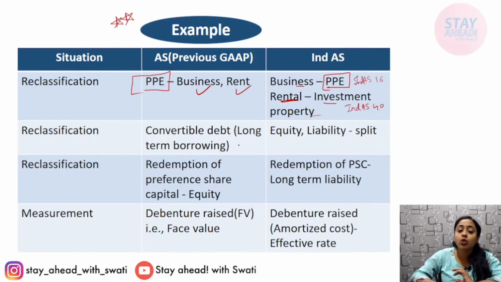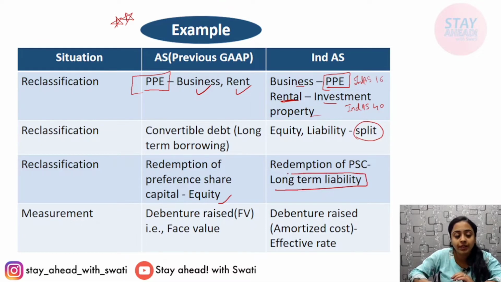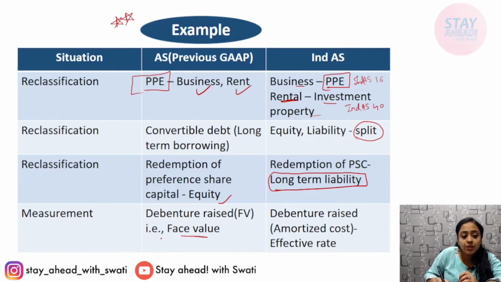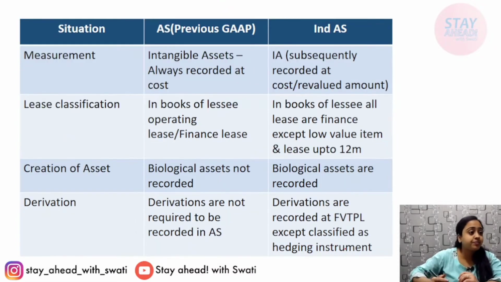Convertible debt was always classified as long-term debt borrowing, but now you have to split it into equity and liability parts. Reclassification, another example: redemption of preference share capital was always equity, but now it is a long-term liability according to Ind AS. Measurement: debentures were always at face value, whereas now debentures mean amortized cost at effective rate. Another example, measurement: intangible assets were always recorded at cost, now the option comes that they can be recorded at either cost or revalued amount.